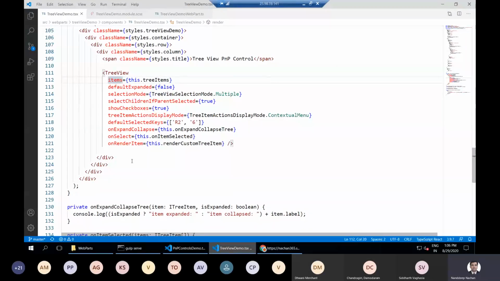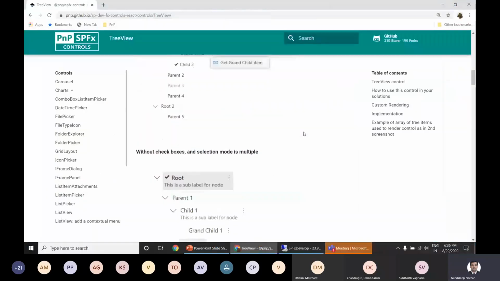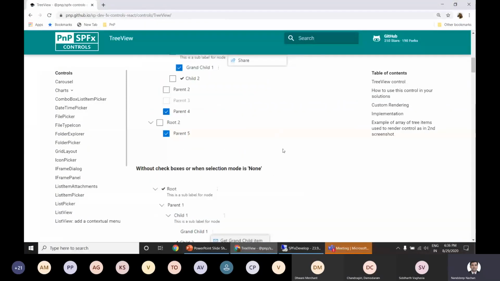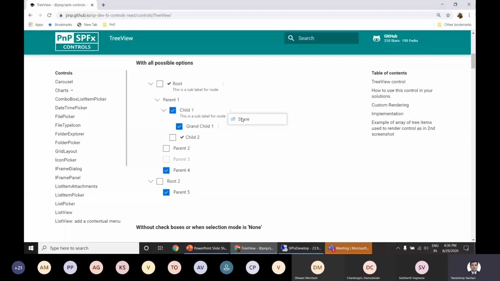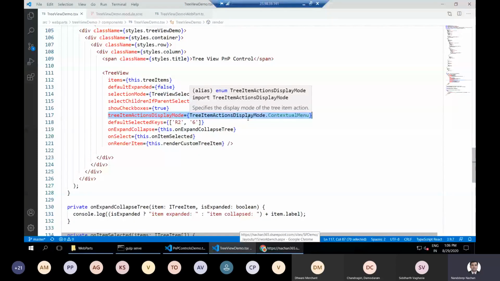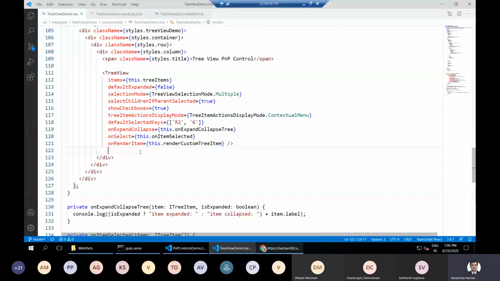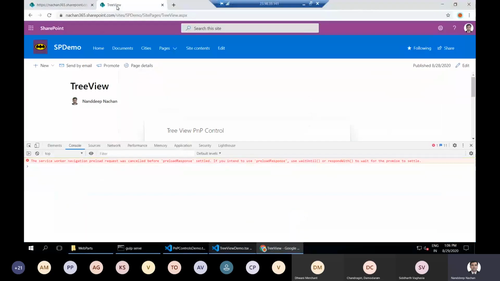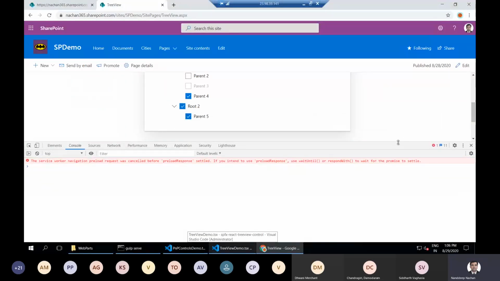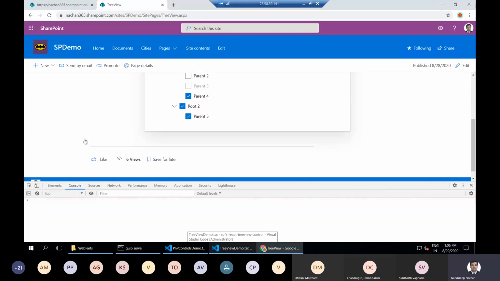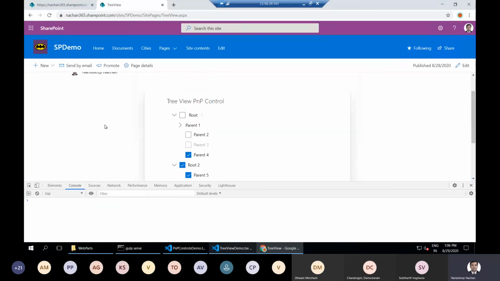And then we have multiple things here, like whether we want to show the context menu on each of the tree item nodes, something like this, which you can make out from this image. So we have a context menu attached to any of the nodes, and what will happen whenever we click on that context menu, all those things are here. Probably I will go ahead and show you how this web part looks. I have a simple web part onto which I have added this control.